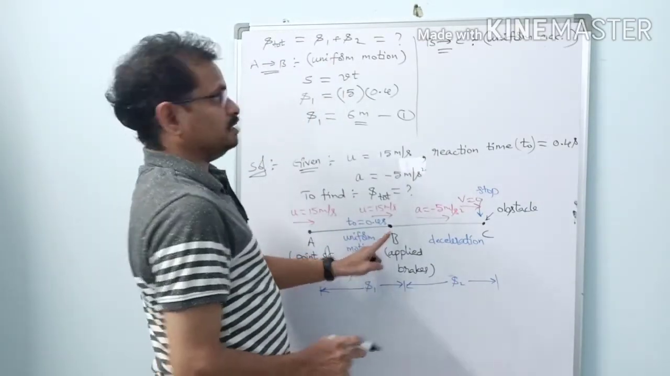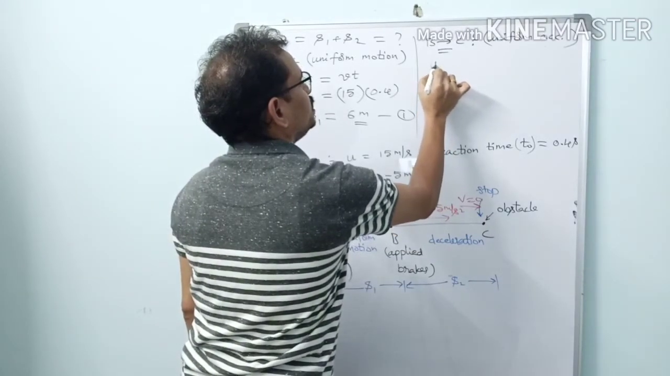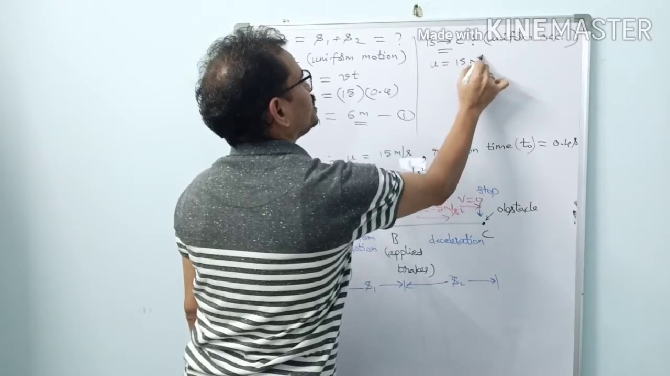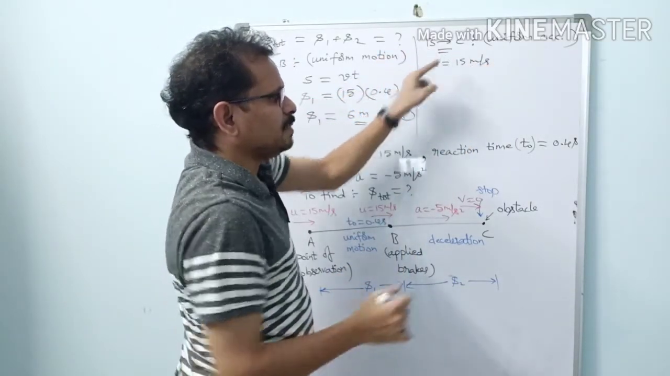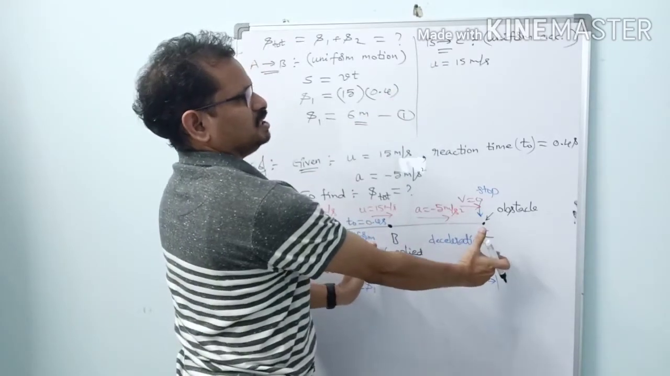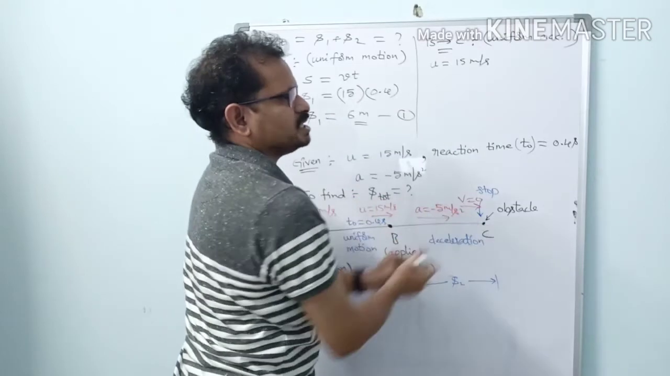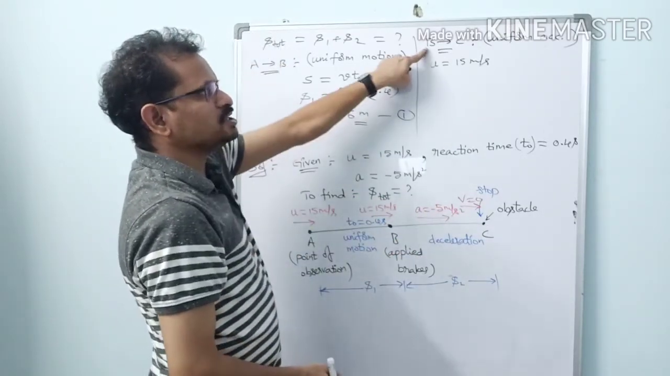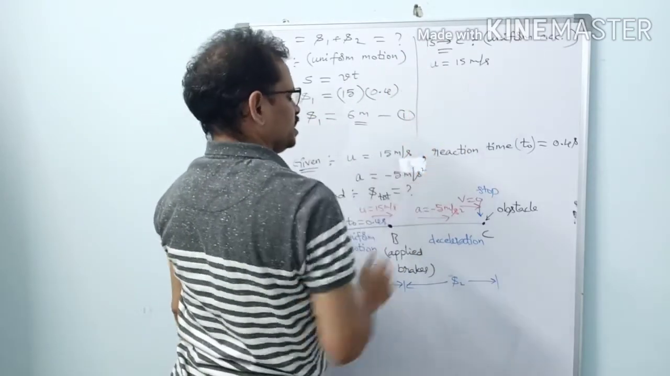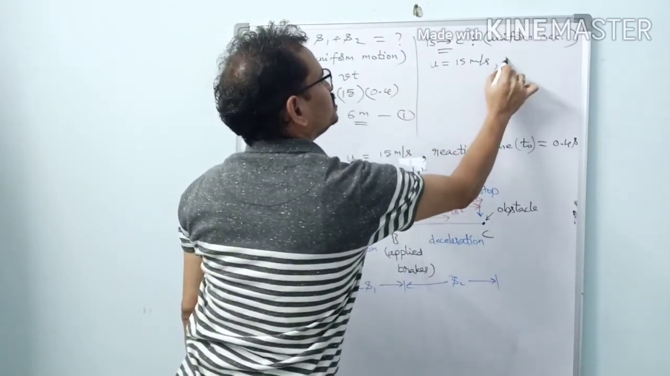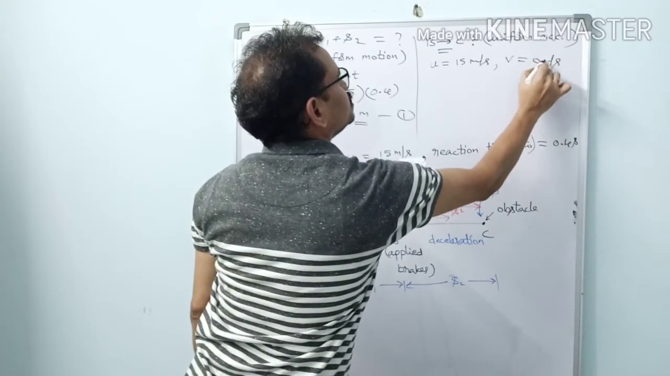We know the velocity at B. What is the velocity at B? At B, velocity u equal to 15 meters per second, because B is the starting point. In the BC part of the journey, B is the initial point and C is the final point. The velocity at the initial point is known as the initial velocity. Therefore, u equal to 15 meters per second. And what is the final velocity? It is 0 meters per second.